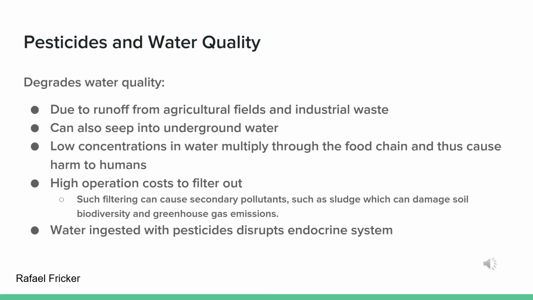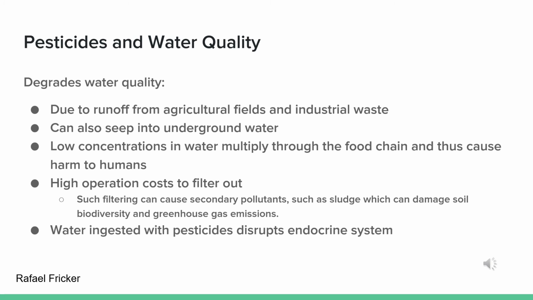Pesticides also degrade our water quality. Pesticides used in excess can run off from agricultural fields and eventually get into water supplies, like streams and rivers. They can also degrade the water quality through soluble pesticide particles being carried away by water, getting into the soil layers and eventually reaching surface waters and groundwater. Even at low concentrations, pesticide particles multiply throughout the food chain and thus eventually cause harm to humans. This is known as biological magnification.